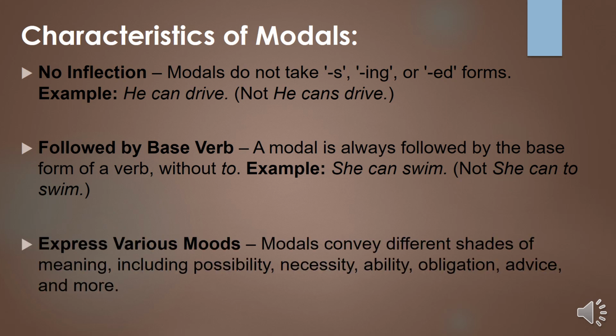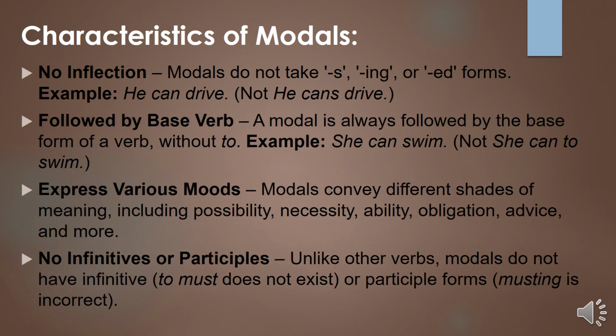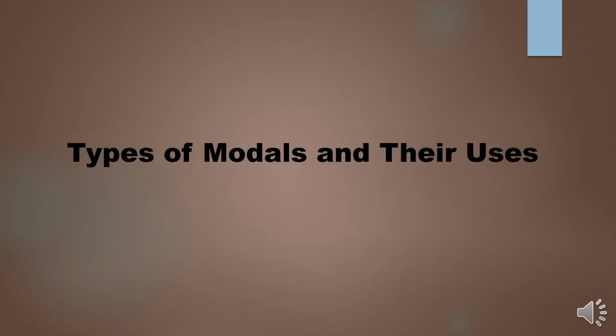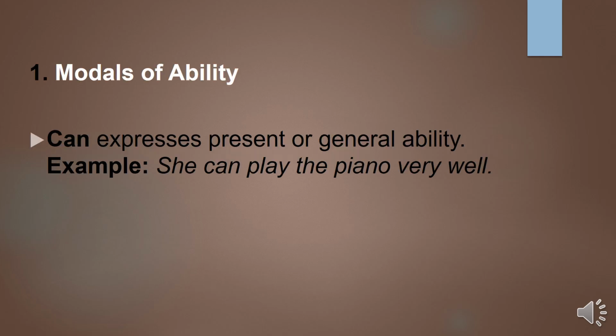Next, express various moods. Modals convey different shades of meaning, including possibility, necessity, ability, obligation, advice, and more. Finally, no infinitives or participles. Unlike other verbs, modals do not have an infinitive. To must does not exist, nor a participle form. Musting is incorrect.